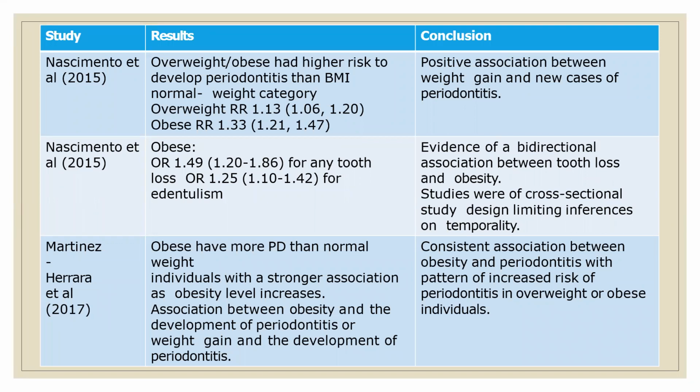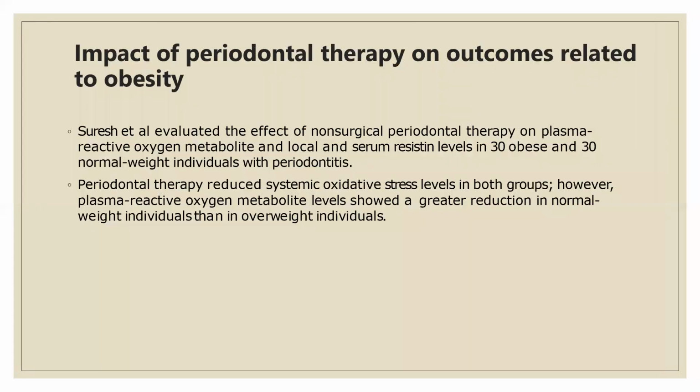These are all a variety of studies, and we need to focus on them and make sure that the consistent association found between periodontitis and obesity is considered. This is one paper, impact of periodontal therapy on outcomes related to obesity, Suresh et al. They took 30 obese and 30 normal weight people. They did not find much association, but they saw that systemic oxidative stress levels in both groups reduced. However, plasma reactive oxygen metabolite levels showed a great reduction in normal weight and overweight individuals, though this may not be a very long follow-up period.